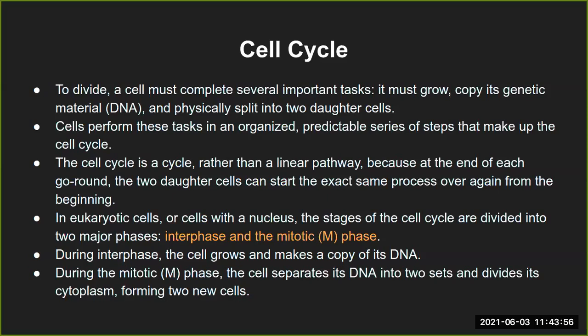At the end of each cycle, the two daughter cells that are formed again go back to what their parent cell had gone through. In eukaryotic cells, which you know are the cells with a nucleus, the stages of the cell cycle are divided into two major phases: interphase and mitotic phase. What interphase and mitotic phase are, we will see in detail for sure. These are the two major phases into which the cell cycle is divided.